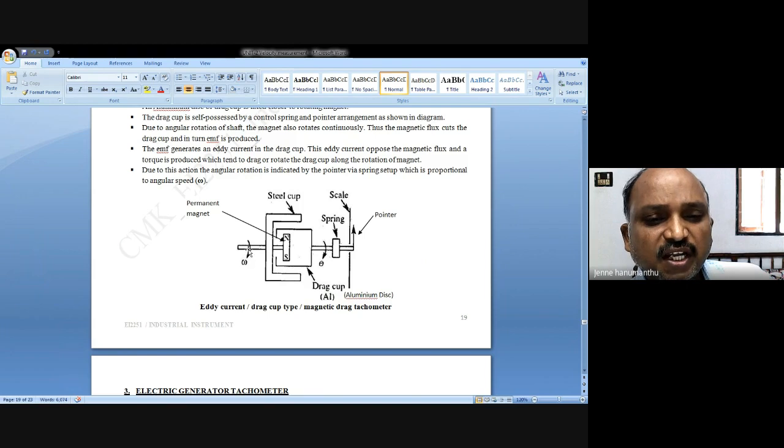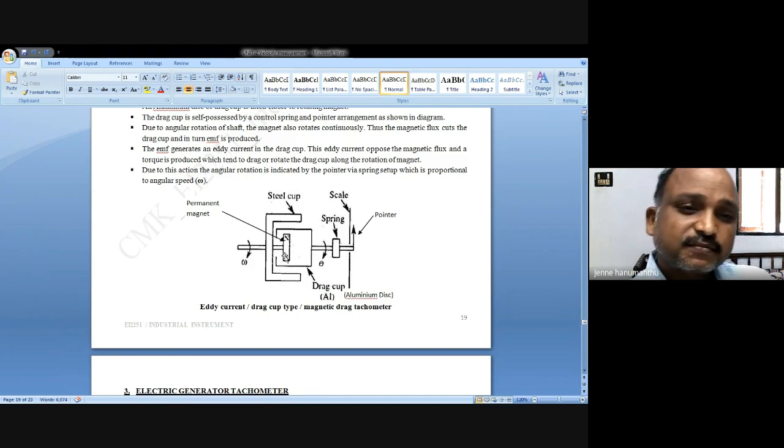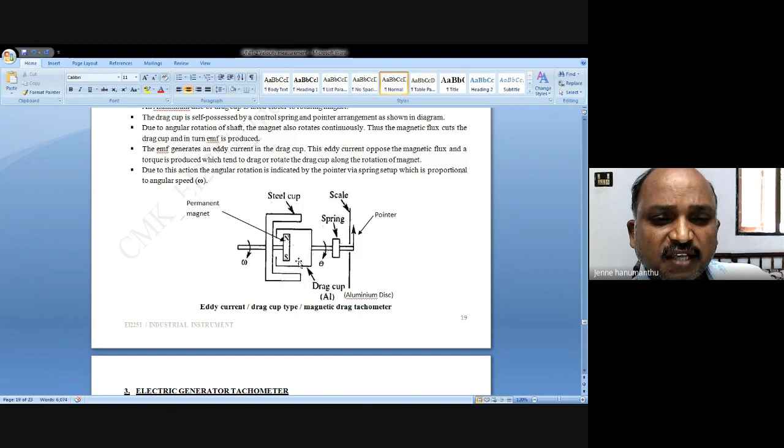When the magnet rotates in the free space of this cup, it cuts the magnetic flux lines, so an EMF is induced. That is proportional to the value of the speed, the angular velocity. This is the drag cup, and its shape is like this, an enclosed manner.